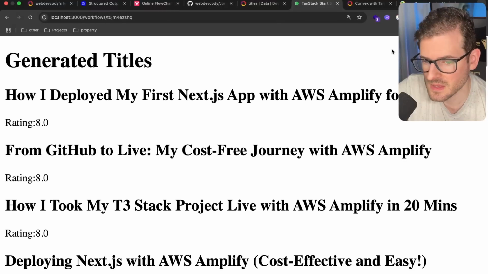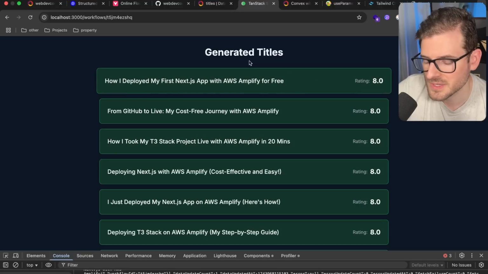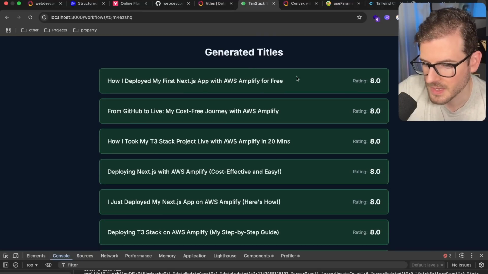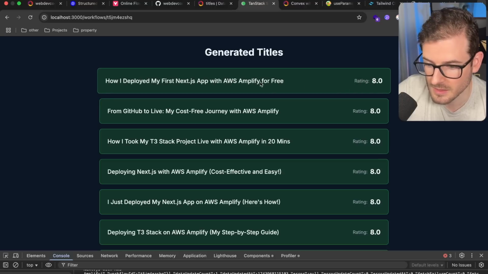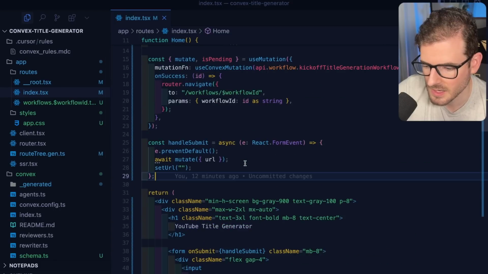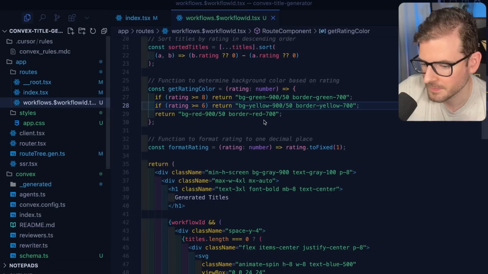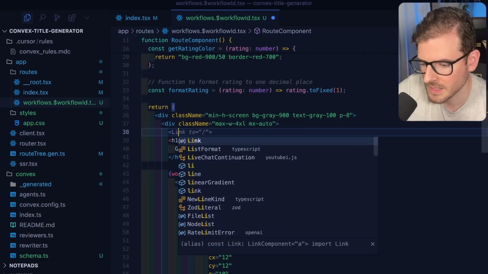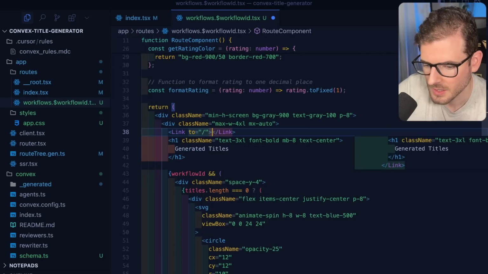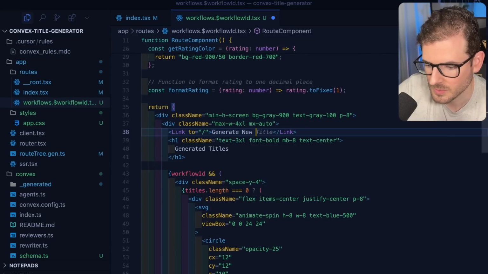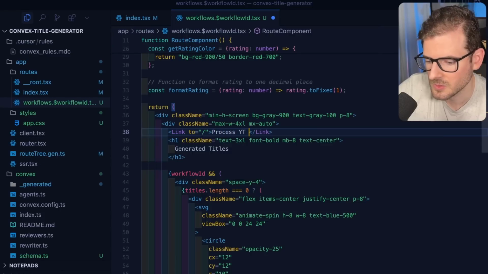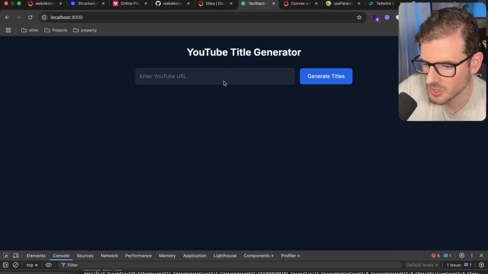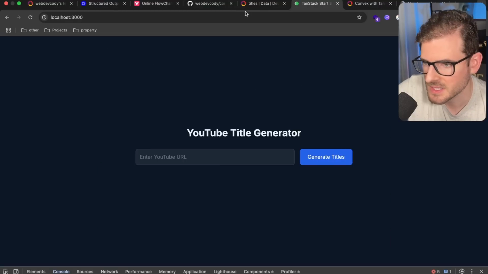Okay, so it still doesn't look good. I think the issue is that Tailwind is not installed here. Sorry, Tailwind wasn't set up correctly, so I went through and fixed that. Now we should see all these titles pop up, sorted with the highest rating at the top. I want to make sure that a spinner is showing if the titles are not yet rendered. Yeah, it looks like we have a spinner here. So I'm going to add a link that goes to the home page, and I'll say something like generate or process YouTube video. I don't know what you call it, but I should be able to go back to the YouTube title generator here. I also applied a little bit of styles to make this centered.